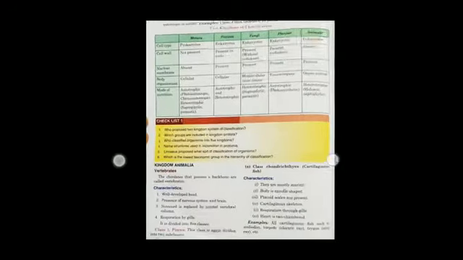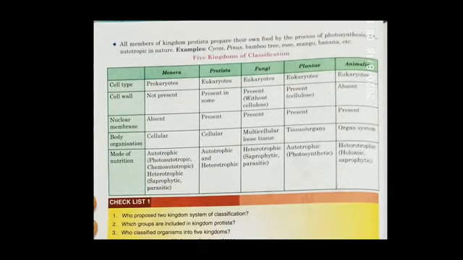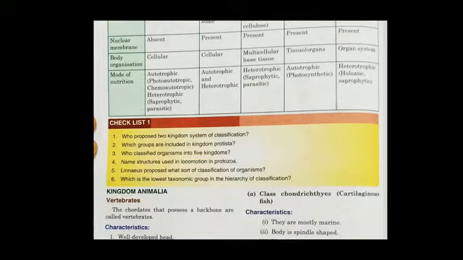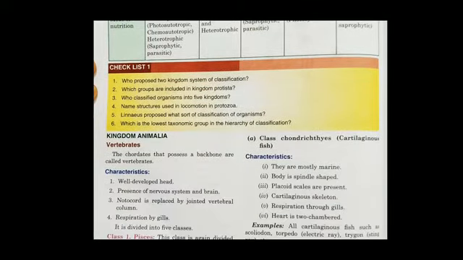You can see in this 5 kingdom classification that in Plantae, the cell type is eukaryotic, and a cell wall is present made up of cellulose. They have a nuclear membrane, they have tissue and organs, and they are autotrophic. That means that they do photosynthesis.